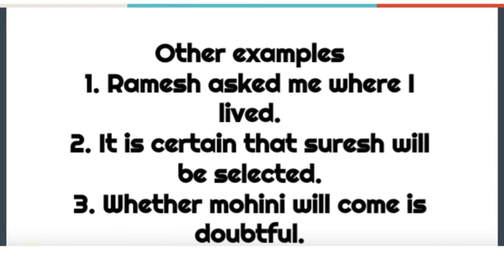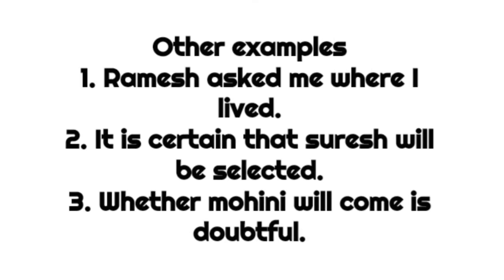Let us see the second sentence. It is certain that Suresh will be selected. Here the two clauses are, first clause is it is certain. It is main clause. That Suresh will be selected. It is subordinate clause. As you know, noun clauses are subordinate clauses.